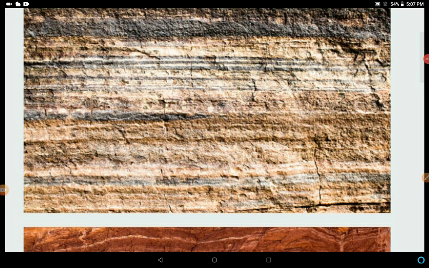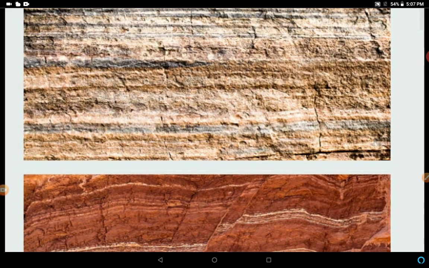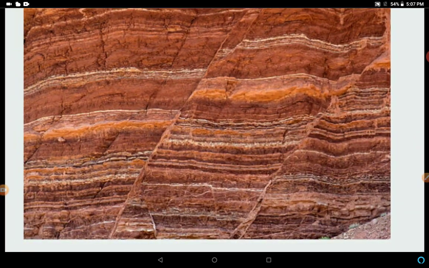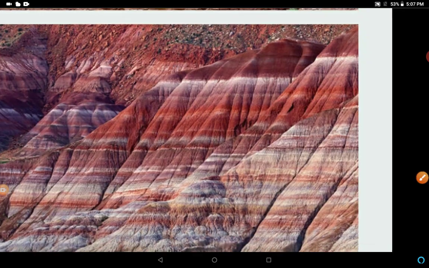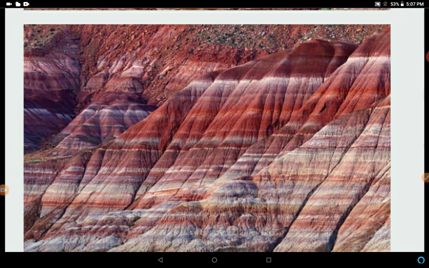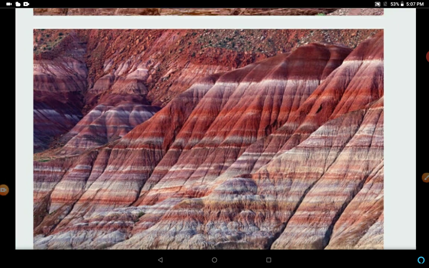See this photo. This is a sedimentary rock. This is also an example of sedimentary rocks. You can see that it is in the deposited form. Again, this is a sedimentary rock. Sandstone is made from grains of sand. These rocks may also contain fossils of plants, animals, and other microorganisms that once lived on them.